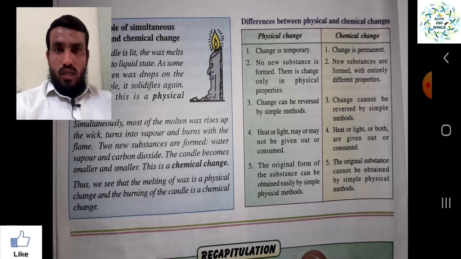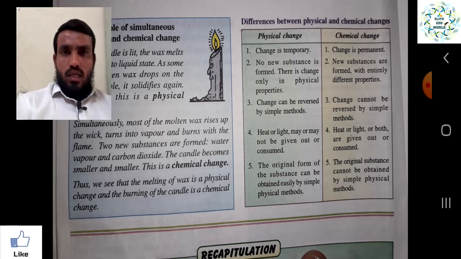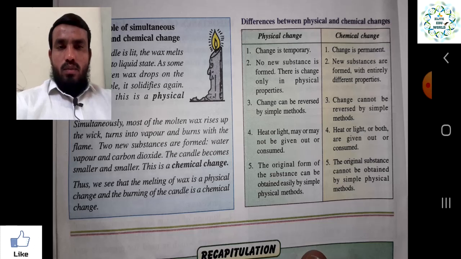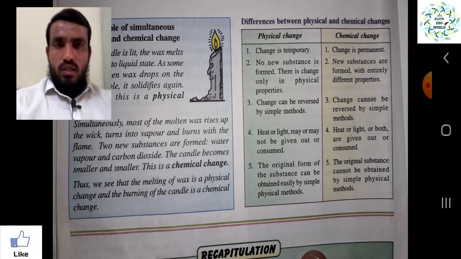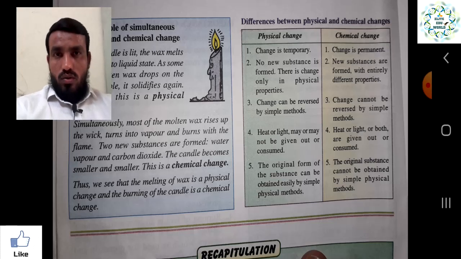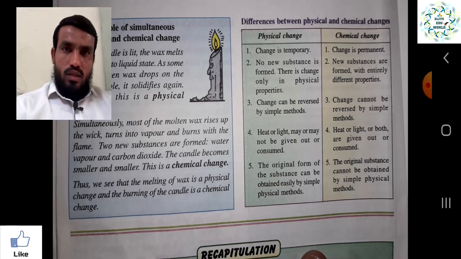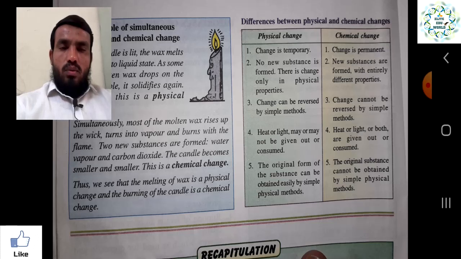We have seen what is physical change and what is chemical change. We categorized them on the basis of different properties, whether it is a permanent or temporary change, a slow or fast change, a physical or chemical change, right? On the basis of all this we will clearly understand this chapter.